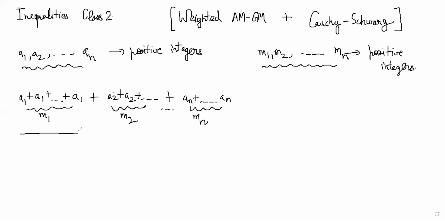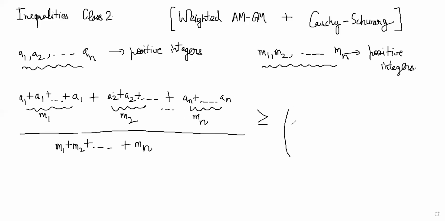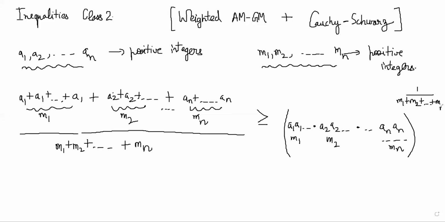Then this whole thing, how many elements are there in this? There are m1 plus m2 till mn, right? So we'll divide by the whole thing. That should be greater than or equal to the product of a1, m1 times, similarly a2, m2 times, similarly an, mn times, whole thing to the power 1 by m1 plus m2 till mn, right?